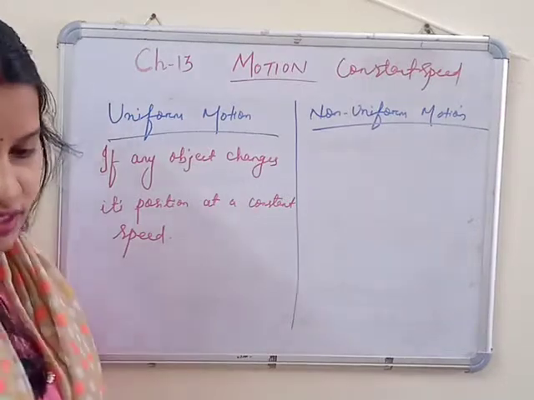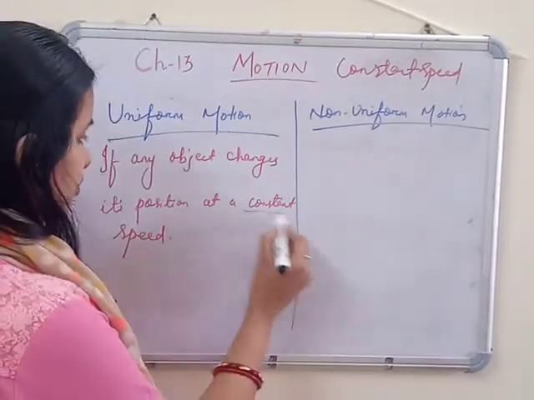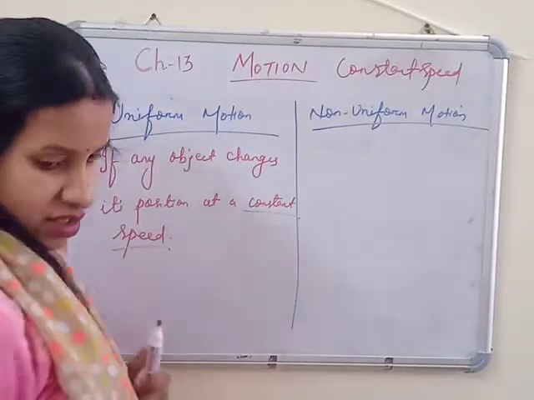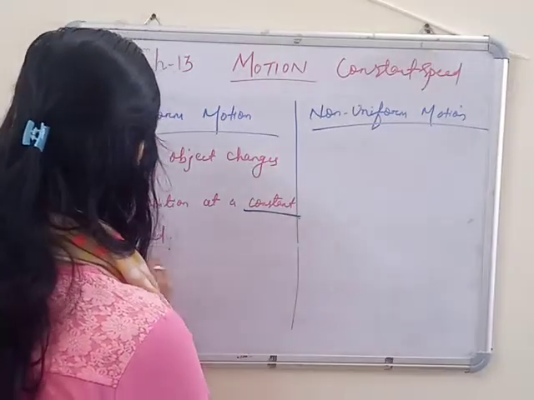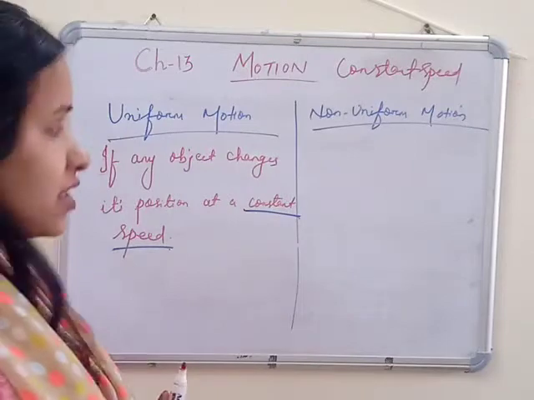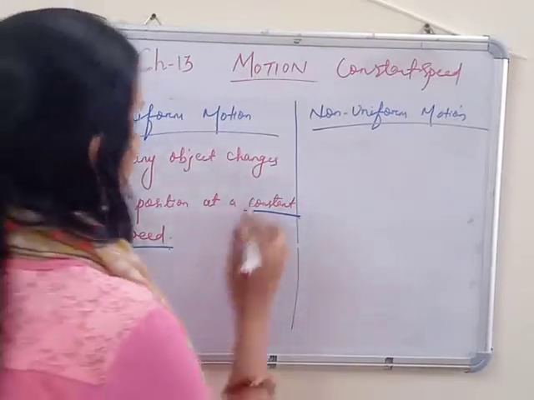अगर constant speed रहेगा, क्या रहेगा? Speed will be constant. It is not going to change. So we say they are in uniform motion.